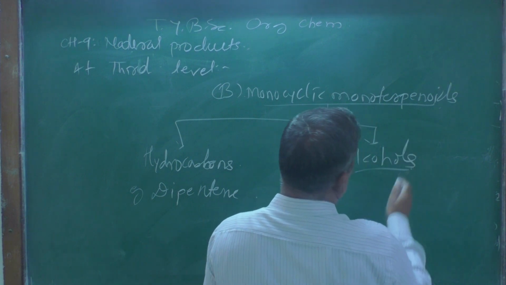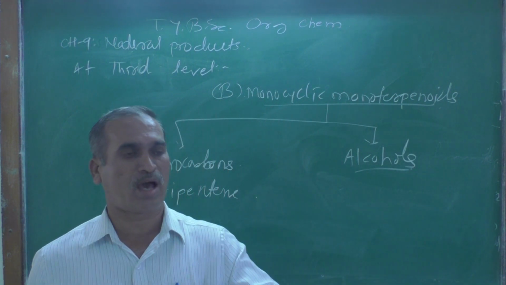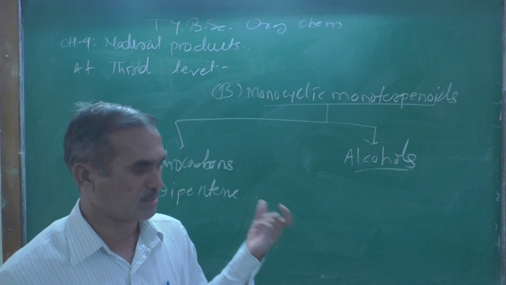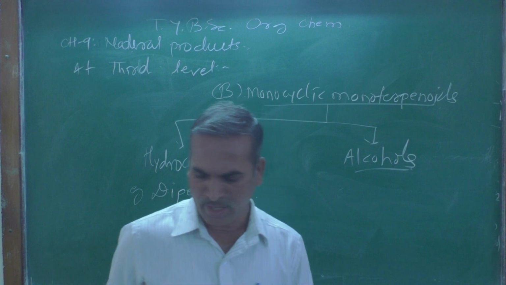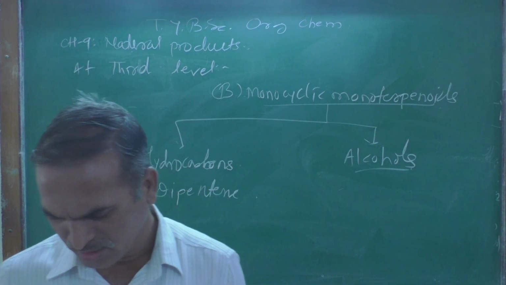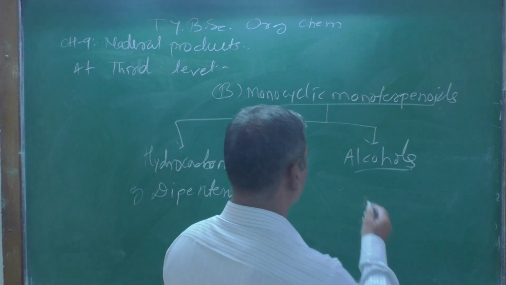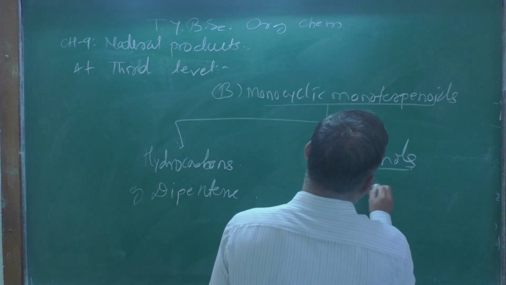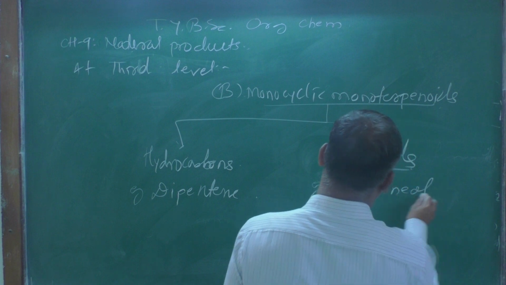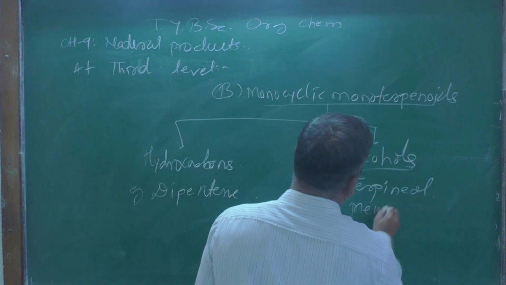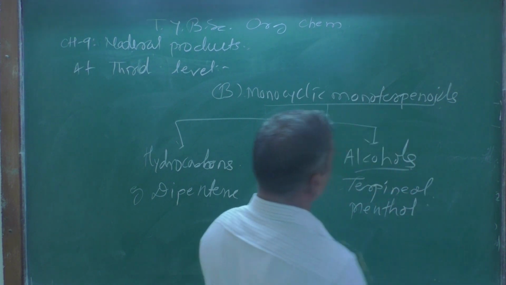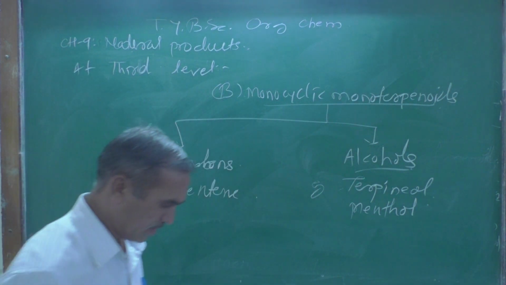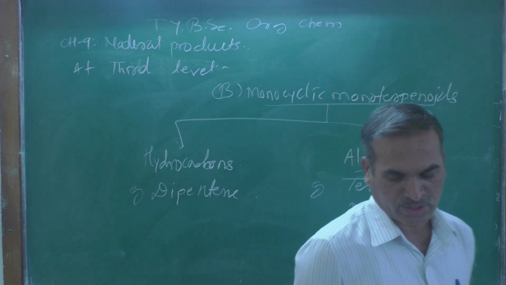As we know, alcohols have the general formula R-OH, where R may be an alkyl or aryl group. The examples are terpenol and menthol. These are examples where alcohol is present as the functional group.